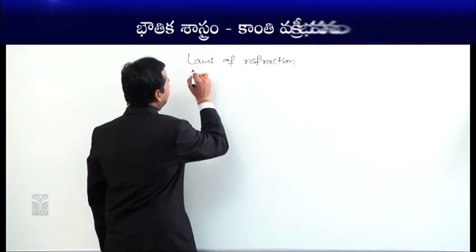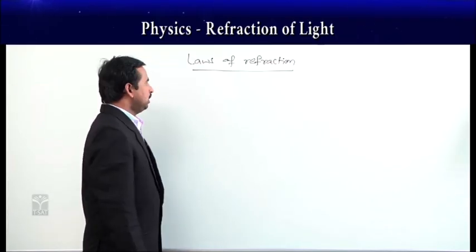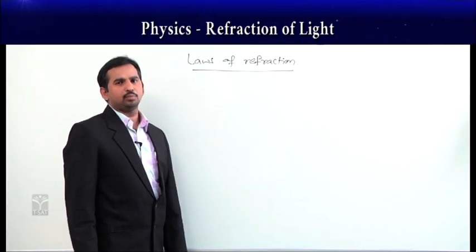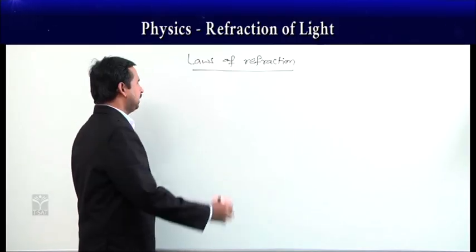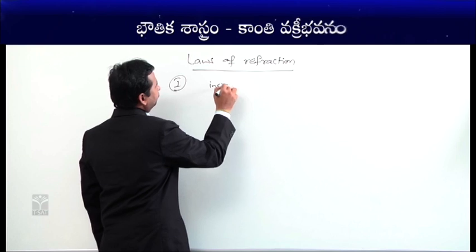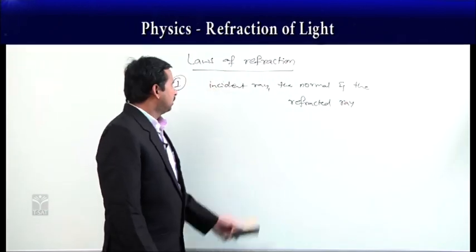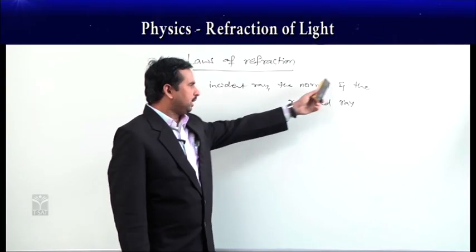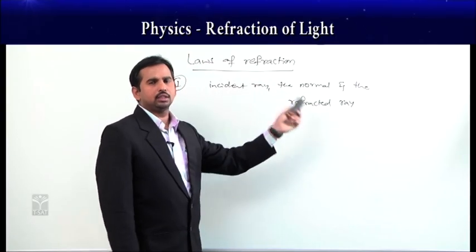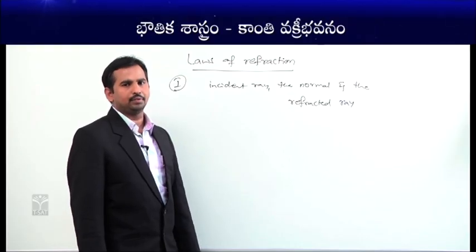Mainly in case of refraction, we have a total of 2 laws. Now, as the light ray is going from one medium to another medium, the first law tells that the incident ray, the normal and the refracted ray, all the three lie on the same plane. That is our first law of refraction.